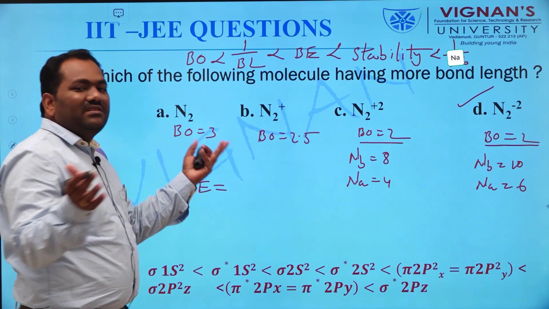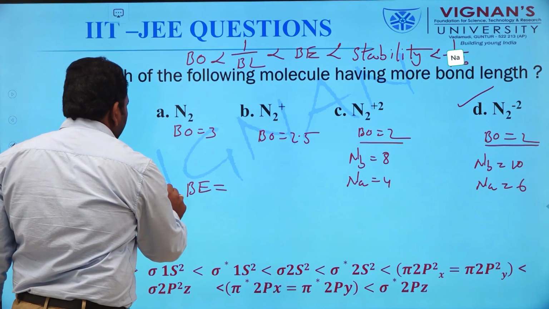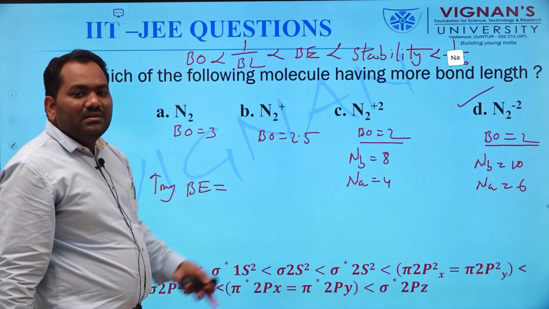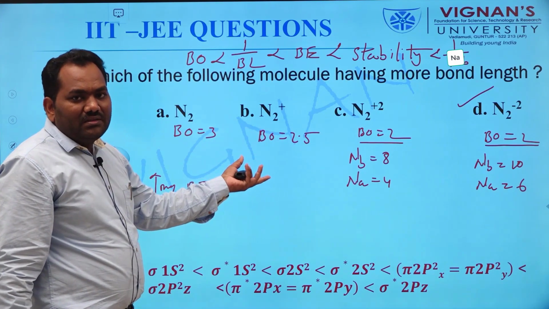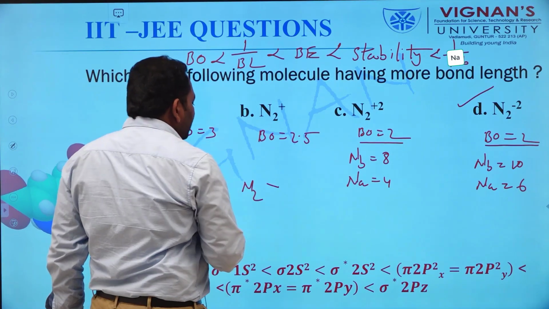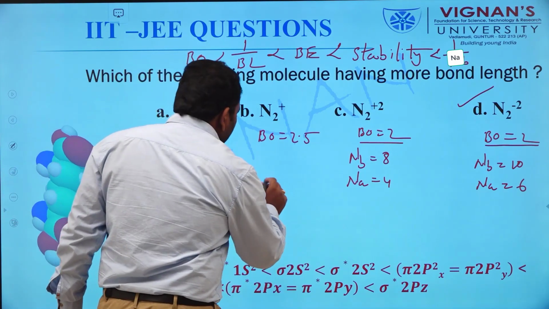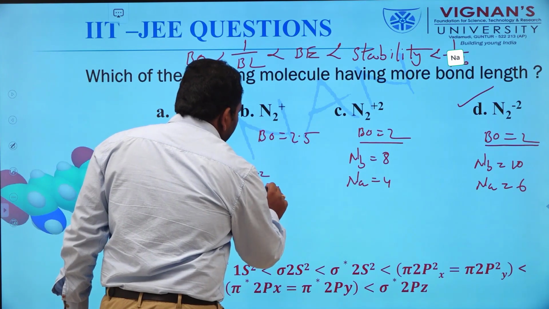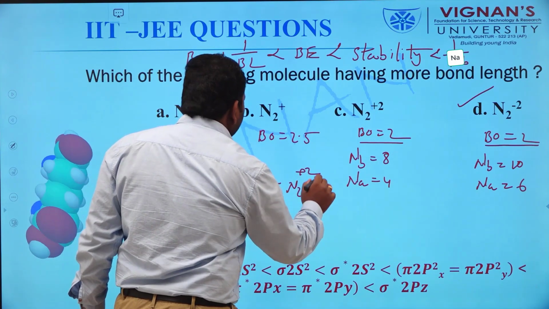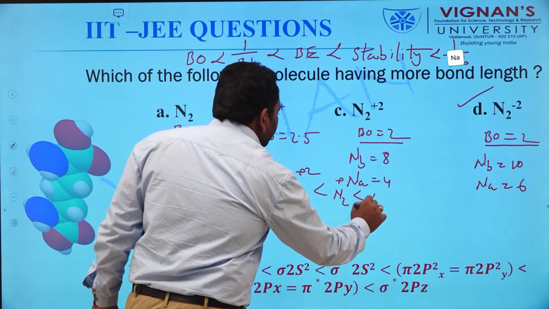Sometimes they ask for increasing order or decreasing order. Bond enthalpy is directly proportional to bond order. So the increasing order is: N2 2 minus is less than N2 plus 2, then N2 plus is less than N2.